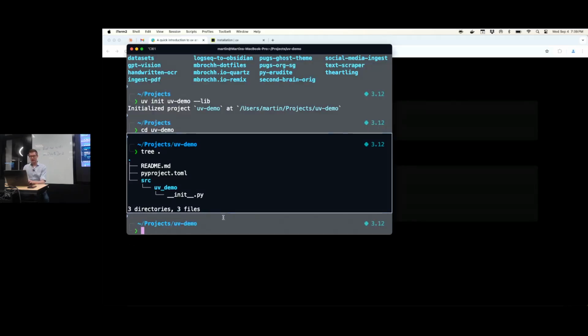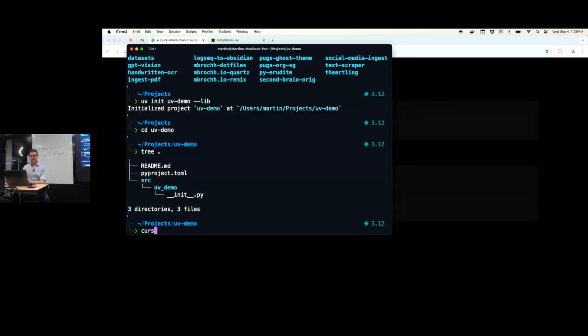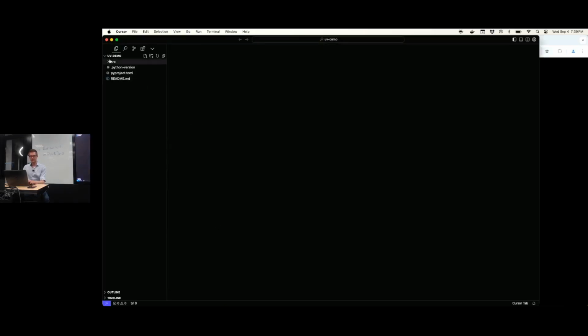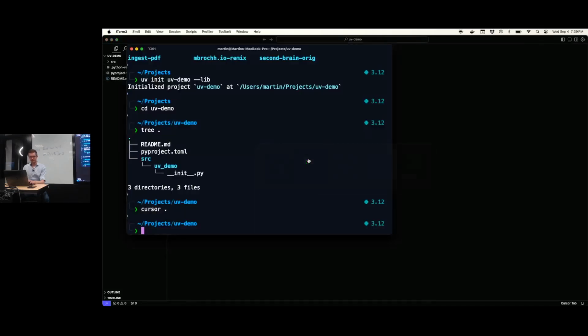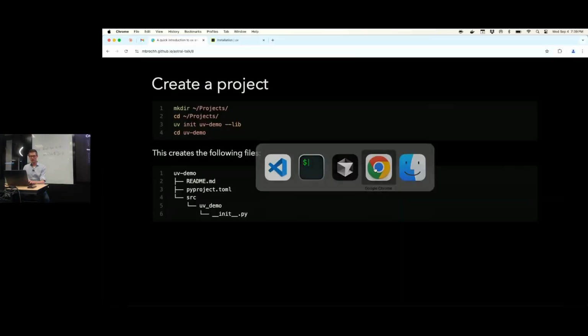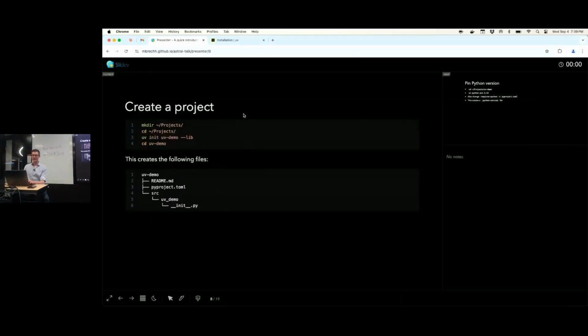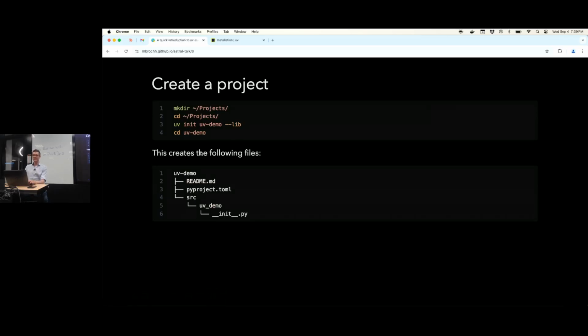Okay, let's open this up in Cursor. So this --lib over here. Oh, what did I do here? Why is there? Okay, this. If you leave out the --lib, then there will be the README, the pyproject.toml file, and some main.py file.